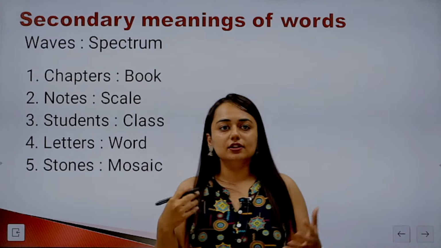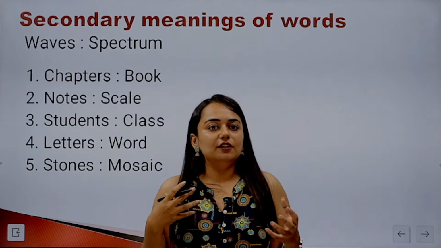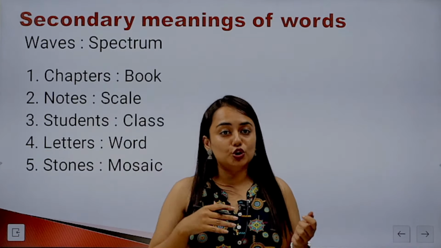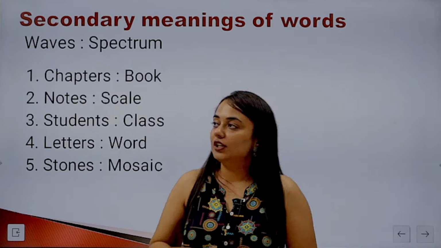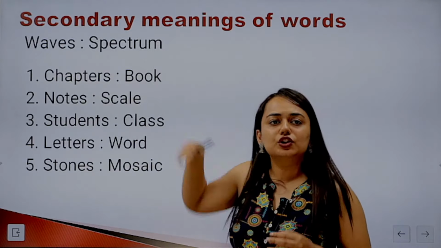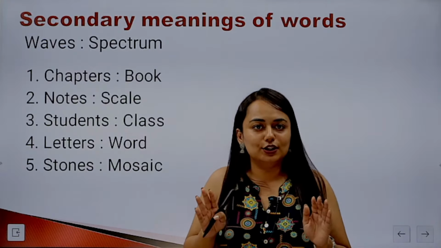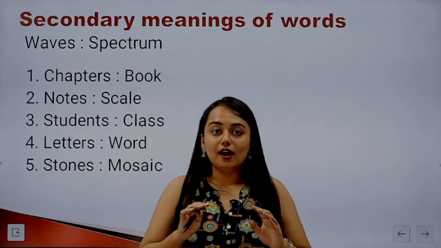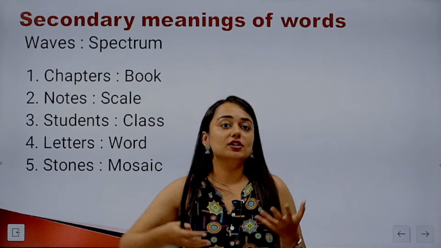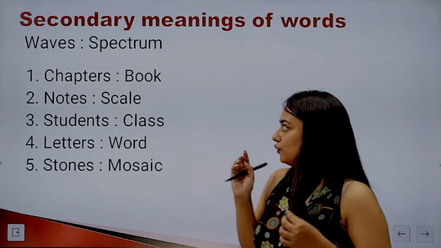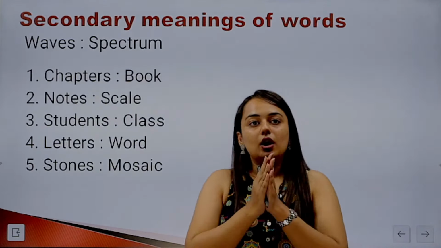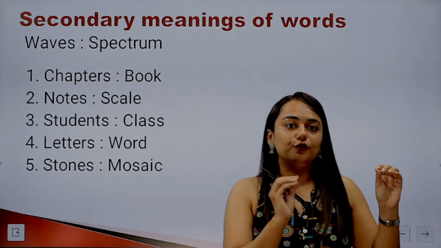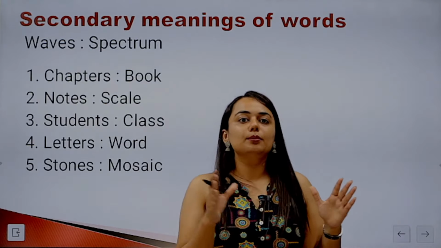Now, when I say waves, I believe it must strike your mind as the waves of a sea, waves in an ocean, right? But here, when you look at the other part of the pair, which is spectrum, which is nowhere related to the waves of the ocean, we have to look for the secondary meaning. What is the secondary meaning of waves? If you've read physics, a particular spectrum has a particular number of waves in it and the order remains similar.